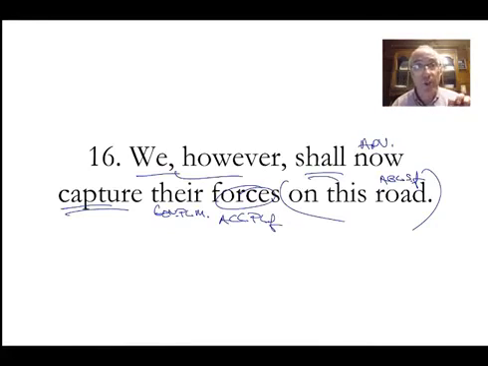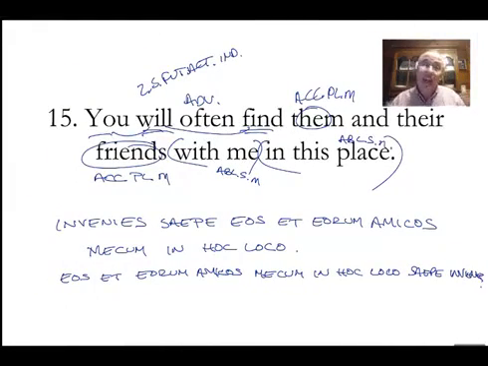This one I do want to translate we as a separate word, nos autem, because it is separating and making it distinct. See, in number 15, it's just, you'll often find. There's not a contrast, there's no emphasis, unless you can think of some scenario in which you wanted to emphasize you. But for the most part, it's just, yeah, you'll find them. Not you will find them, as opposed to they. I just don't think there's a need for emphasis in this one.